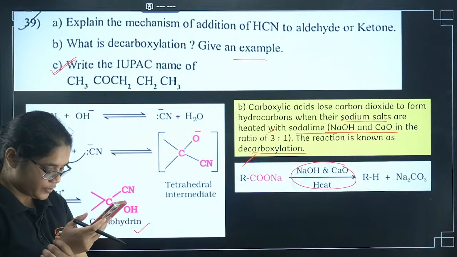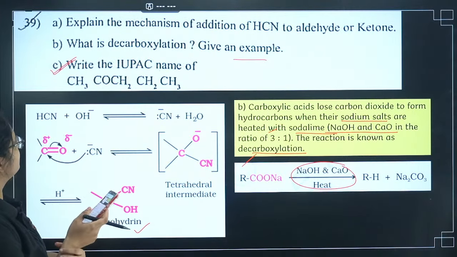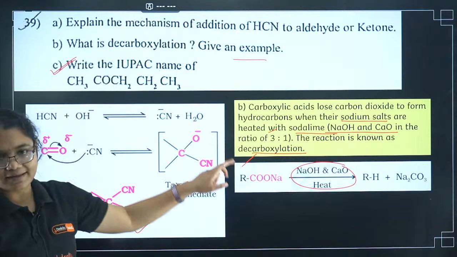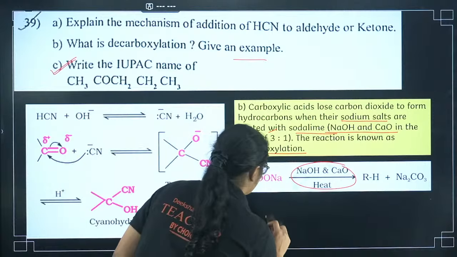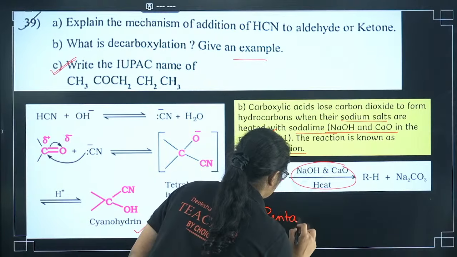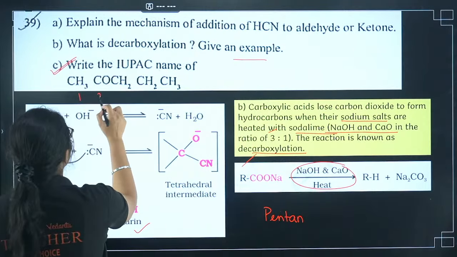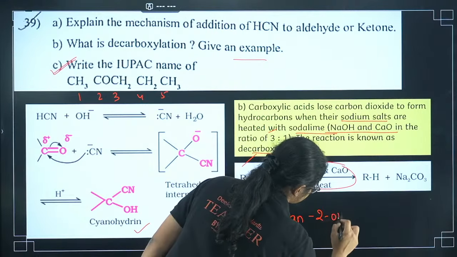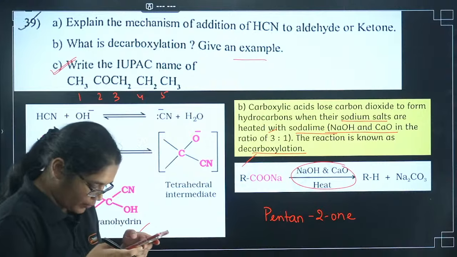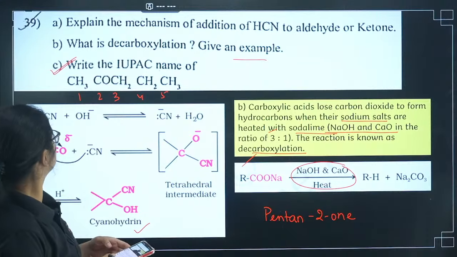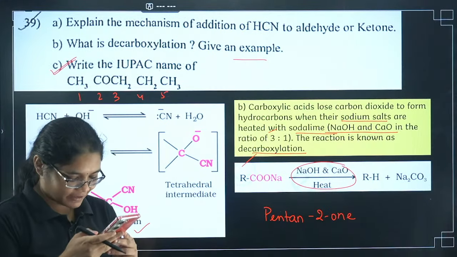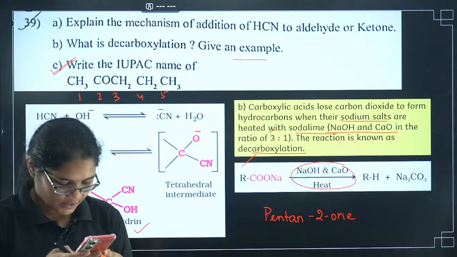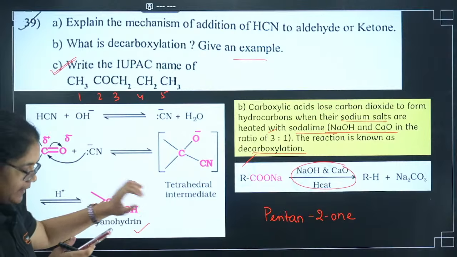Pentan-3-one, basic maths, you can see the number of carbons here: 1, 2, 3, 4, 5. Yes, that is absolutely correct, that is pentane, but counting 1, 2, 3, 4 and 5, it is pentan-2-one. Okay, pentan-2-one. It is 5 carbons, right? We have 5 carbons, so I'll get pentan-2-one.